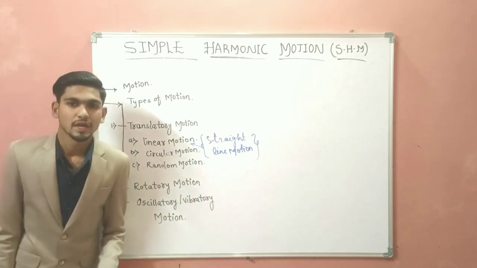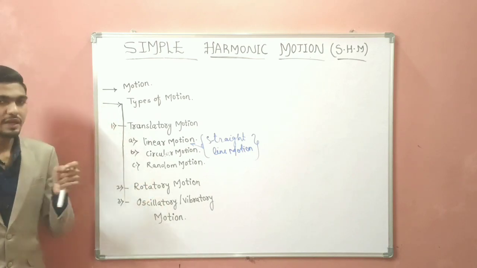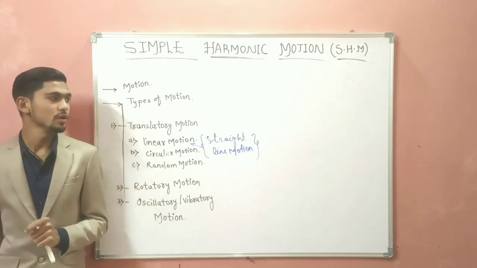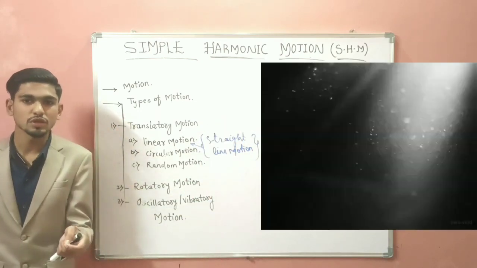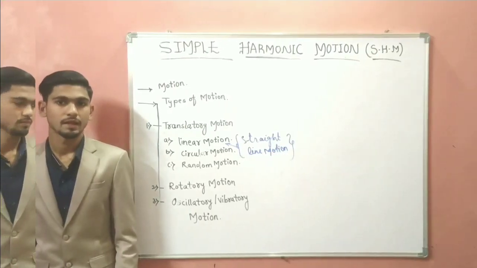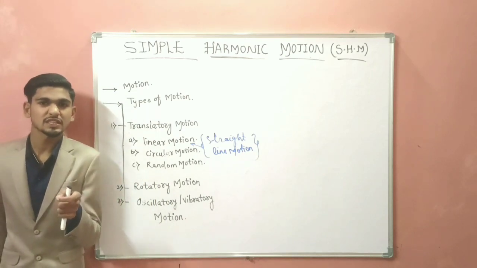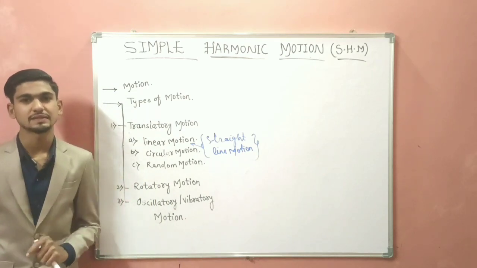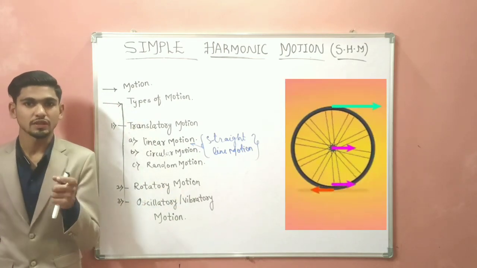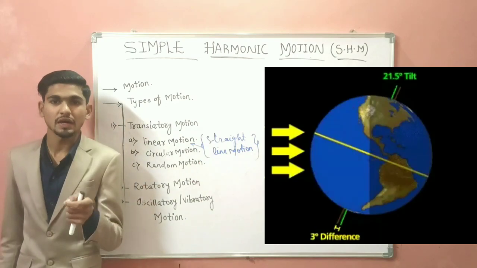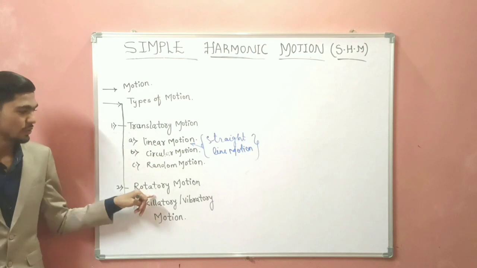Next, random motion. It is the disordered or irregular motion of a body. For example, the motion of birds, insects, and dust particles in air. Next comes rotatory motion. What is rotatory motion? It is the spinning motion of a body about its axis. For example, the motion of a wheel about its axis and the motion of the earth about its geographic axis. These are some examples of rotatory motion.